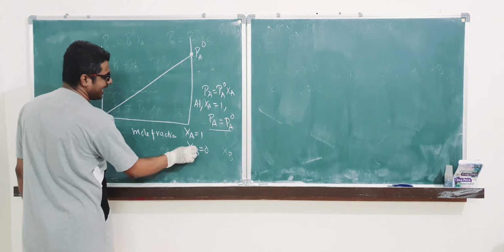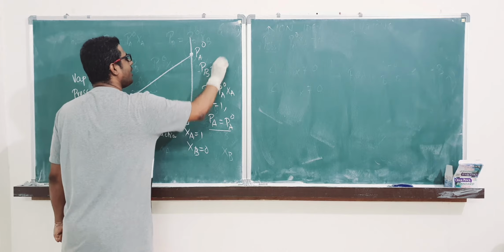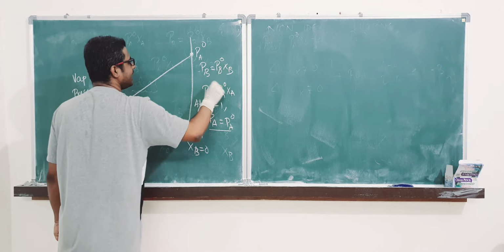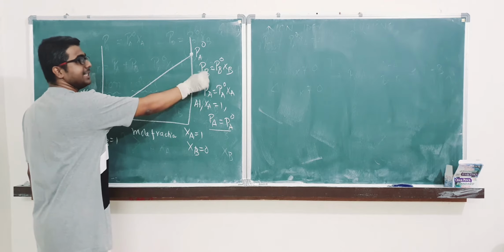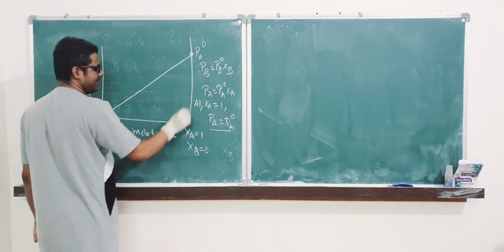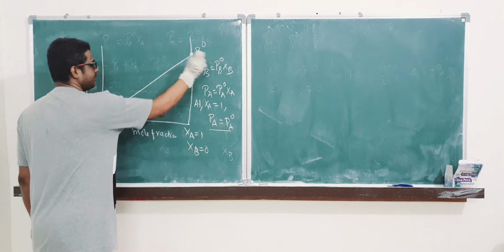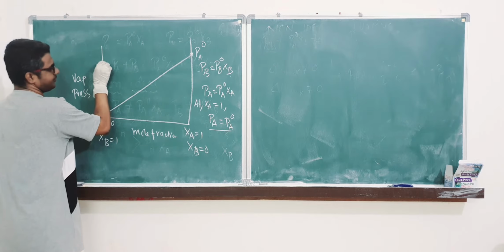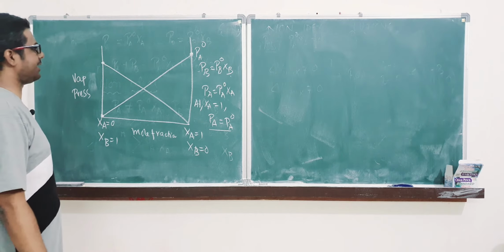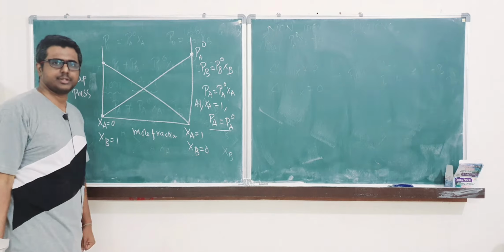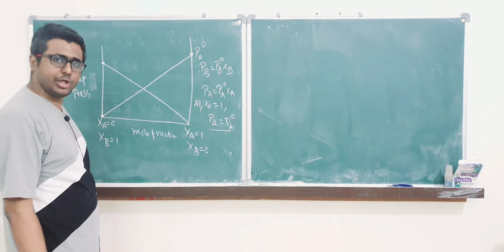Similarly, PB is equal to PB naught XB. At XB equal to 0, PB will be 0, and if XB is 1, PB is PB naught. So if this is PB naught, this is the curve of both the components creating some vapor pressure for an ideal solution following Raoult's law.